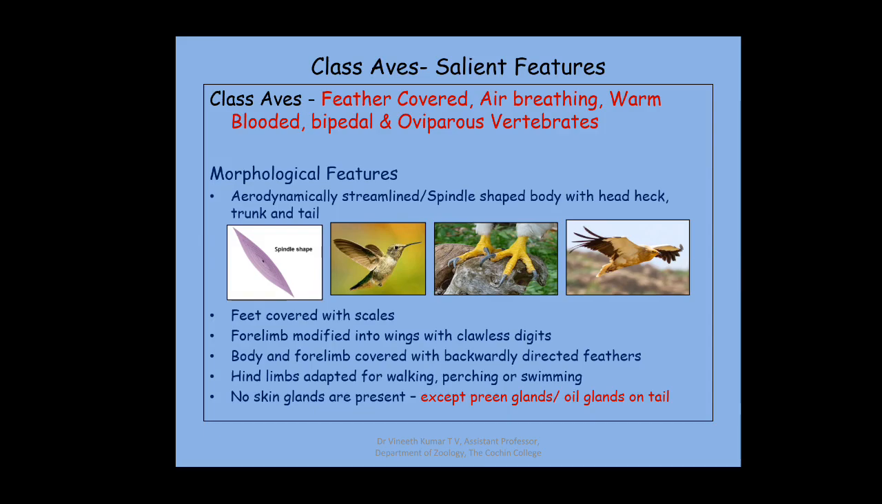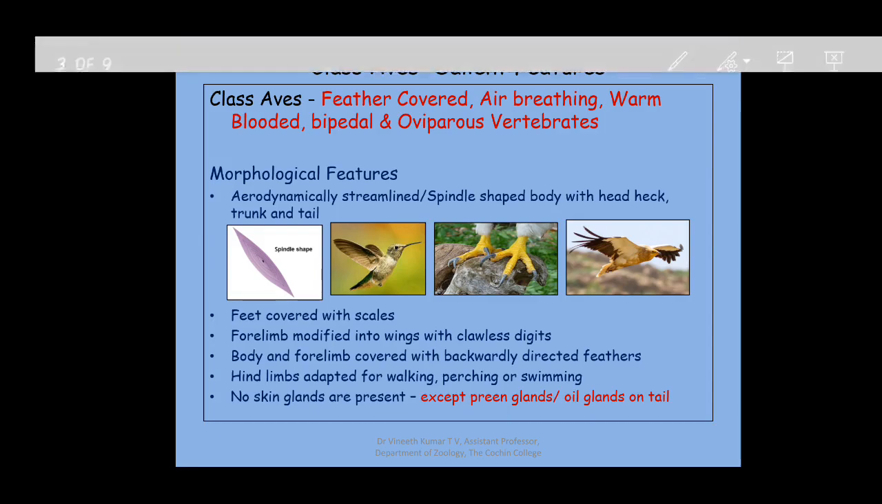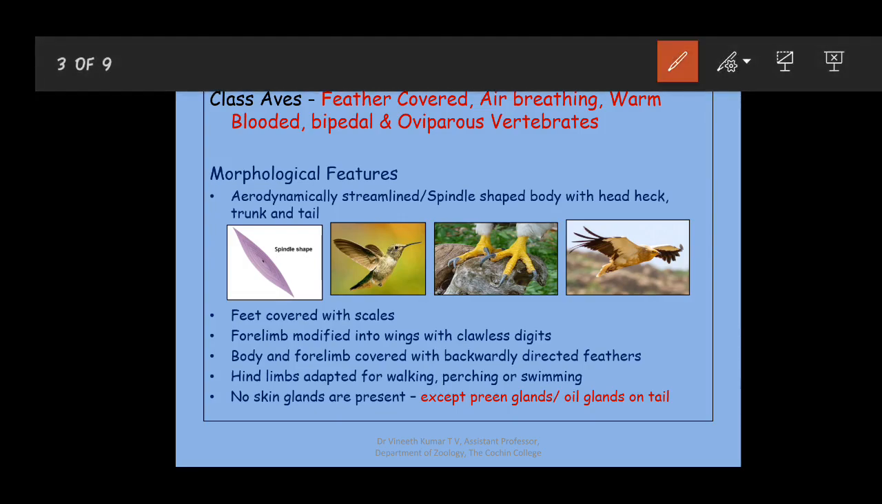So coming to the morphological features, their body is aerodynamically streamlined or spindle shaped, which favors them to reduce resistance during flight. So this is the spindle shape which has ends that are pointed. The same is the case with every bird. You can see that their body is spindle shaped from head to tail, with the wings spread towards the lateral sides, which helps in flight.